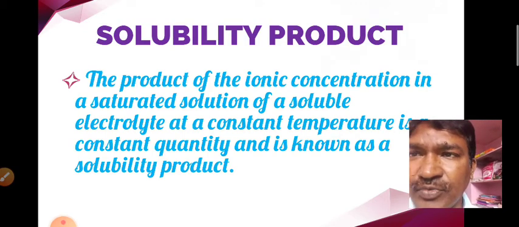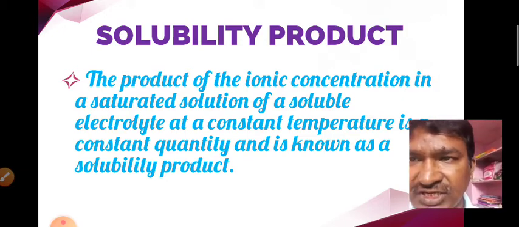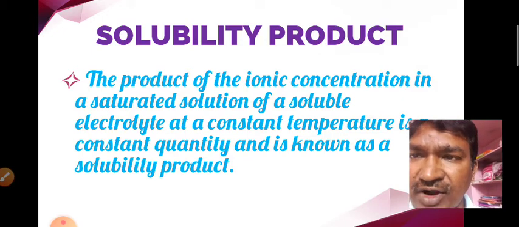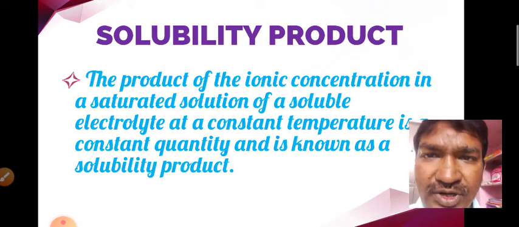The product of the ionic concentrations in a saturated solution of a soluble electrolyte at a constant temperature is a constant, and that constant quantity is called the solubility product.